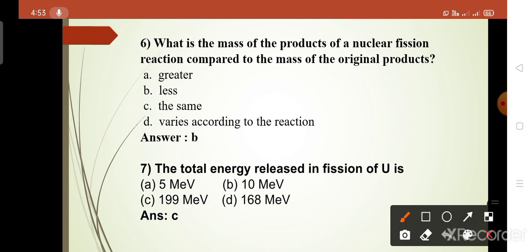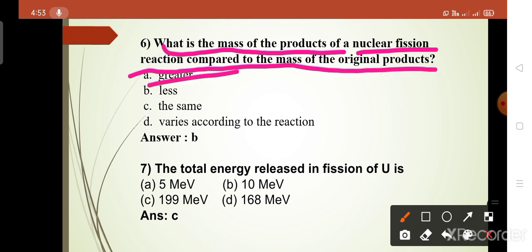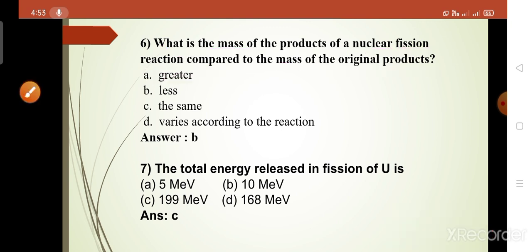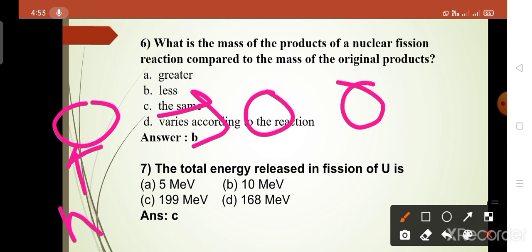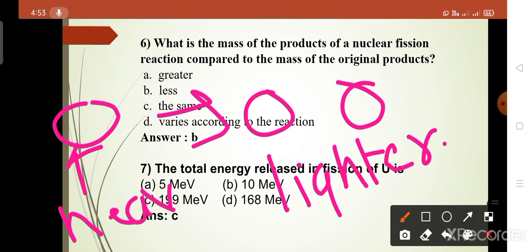Then the next question is, what is the mass of the products of a nuclear fission reaction compared to the mass of the original nucleus? We know that in nuclear fission, one heavy nucleus is converted into two nuclei. This is the heavy nucleus and these are the lighter nuclei. Lighter means a small amount of mass. And these are the products.